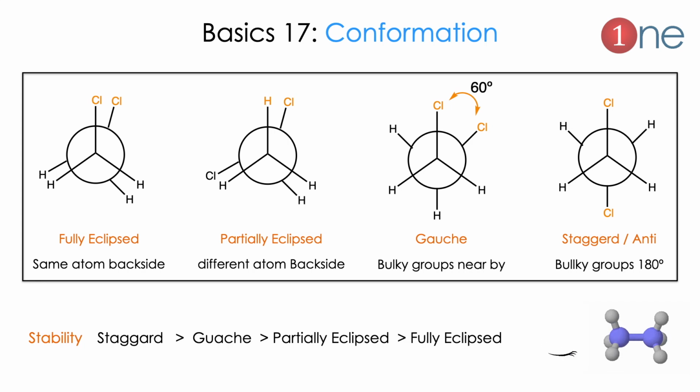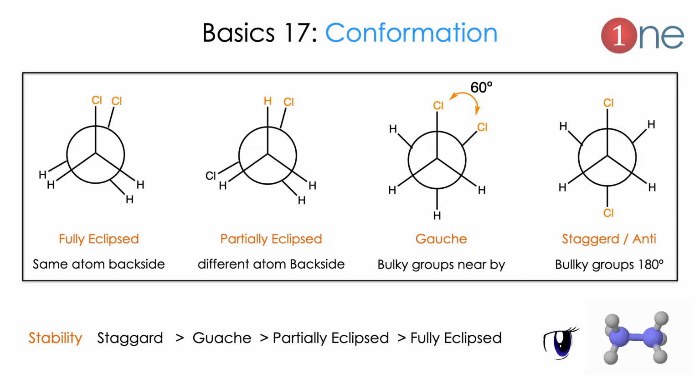Next basic is conformation. What does conformation really mean? Single-bonded hydrocarbons always rotate and become stable in a particular form. It is like rotating a piece of chalk. What really matters here is that you should know how the atoms are organized. It is based on the bulkiness of the groups present. Normally it is drawn from the top view of the compound, meaning you see the molecule from the top, with one carbon behind another carbon.